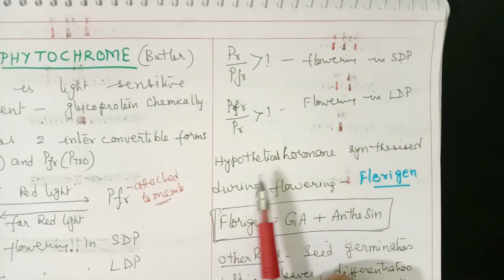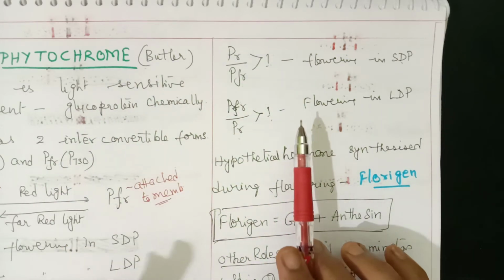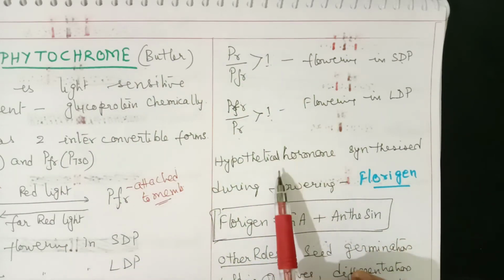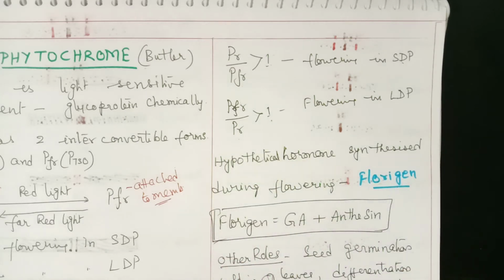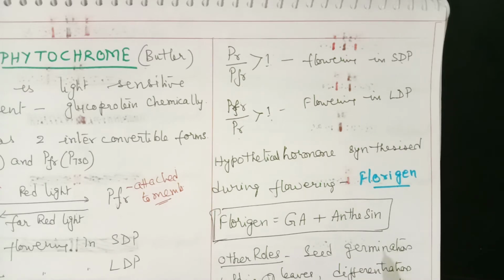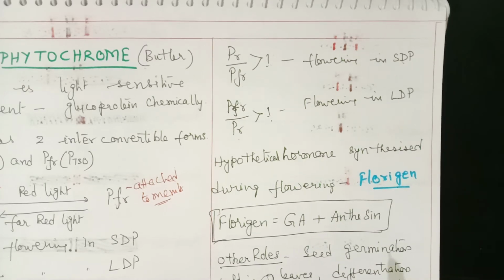When phytochrome receives the light stimulus, a hypothetical hormone is synthesized, called florigen. That florigen, synthesized in the leaves, is transported to the shoot apex, and the shoot apex is transformed into a flowering apex, a floral bud.